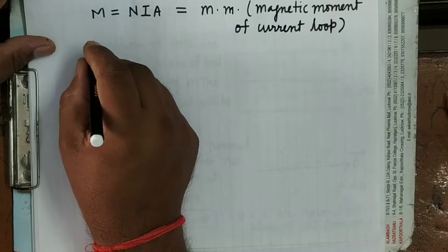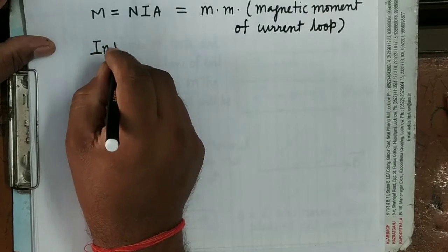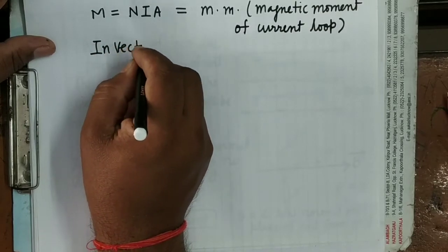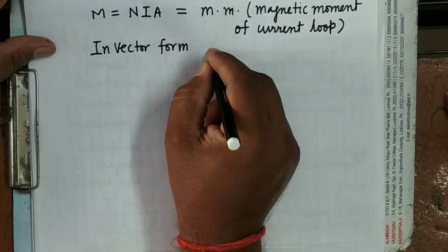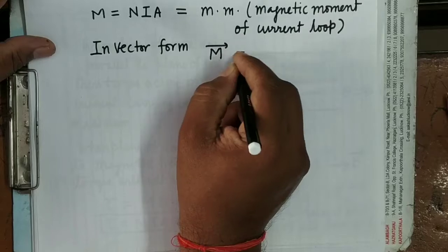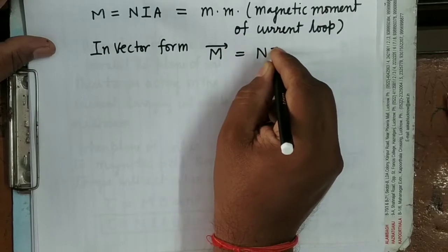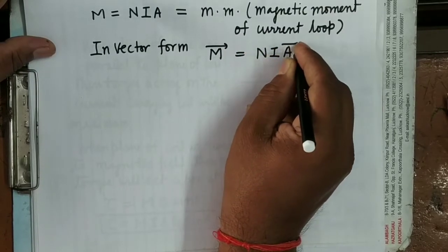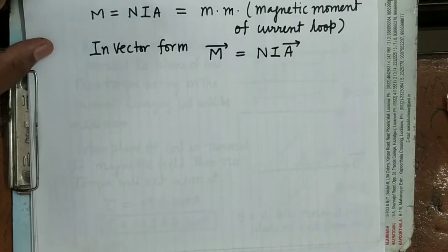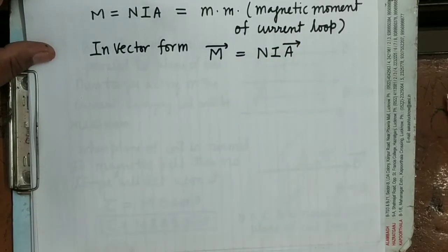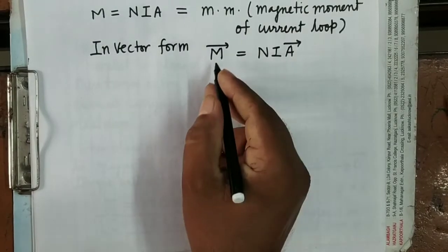In vector form it will be what? In vector form you can see this can be written as vector M equals N into I into vector A. It's clear. This is the area vector. Vector M and the area vector both will be in the same direction. It is clear.